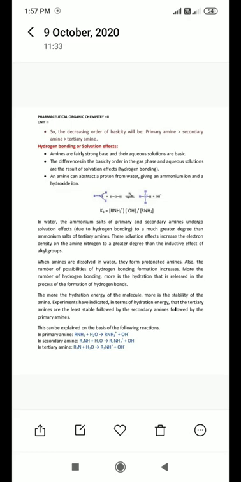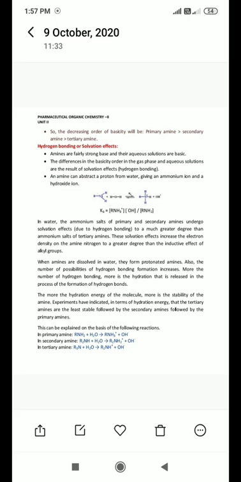In secondary amine also hydrogen bonding takes place, but not in the tertiary amine, because in the tertiary amine the size of the alkyl group is more. Means in tertiary amine, in the structural formula, all hydrogen atoms are replaced with alkyl groups, CH3. An example is trimethylamine, an example of a tertiary amine.